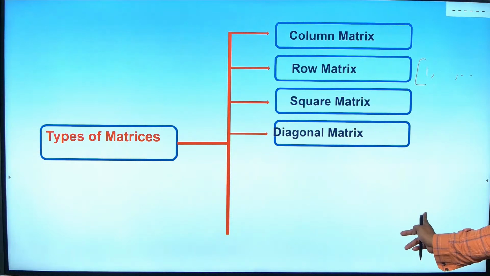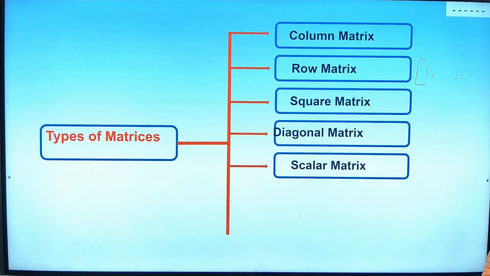Okay, third is the scalar matrix. A scalar matrix is a square matrix where the diagonals are the same, any number, it can be any number. I will take an example.